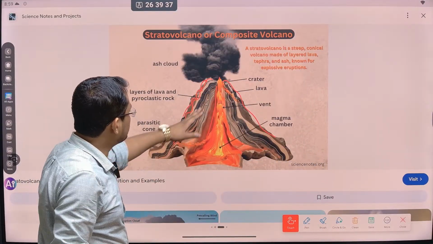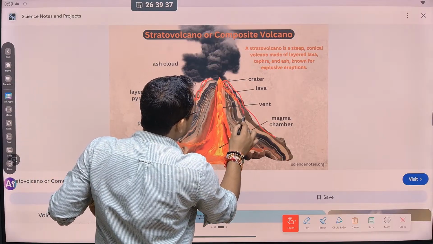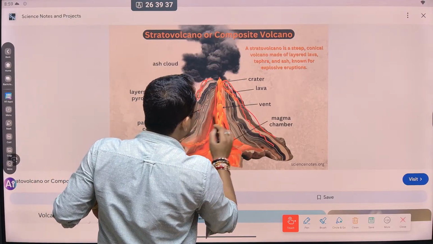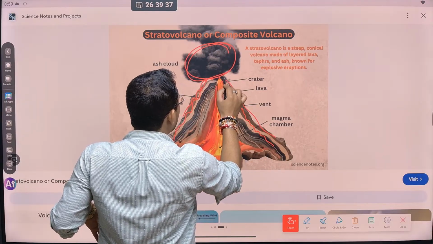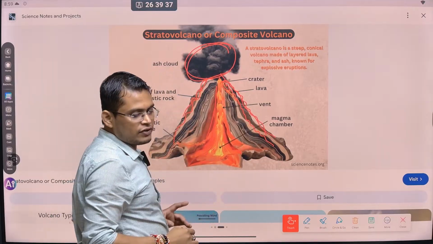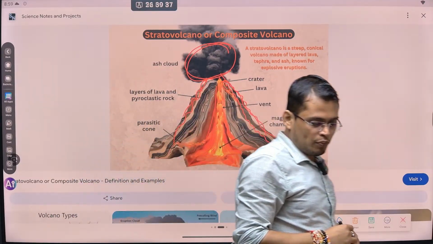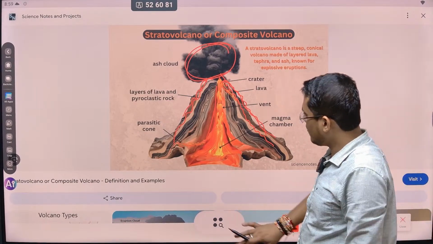Layer by layer. First, because of this volcanic eruption, this lava will flow here and deposit, solidify to form rock, and all these dust particles and ash particles will deposit on top of it. So layer by layer this kind of deposit will happen. So this is what is called composite volcano. उसको हम क्या बोलते हैं? Composite volcano बोलते हैं.